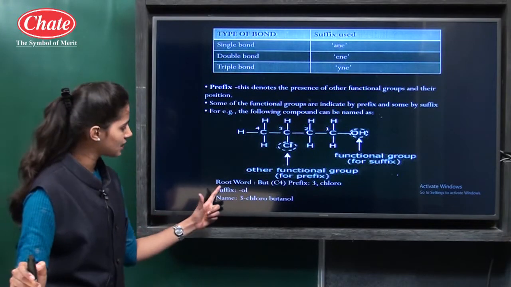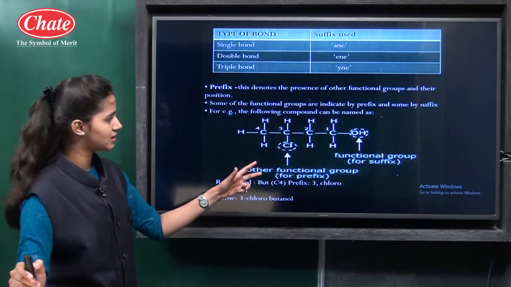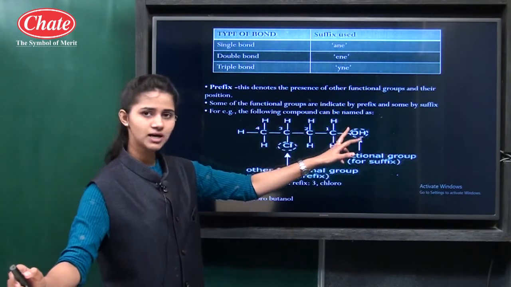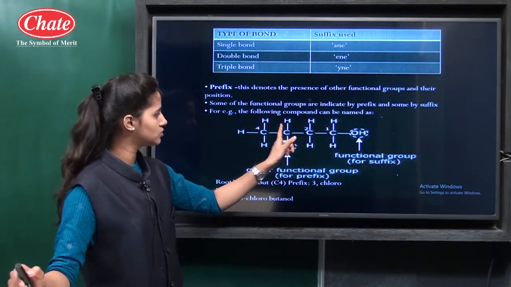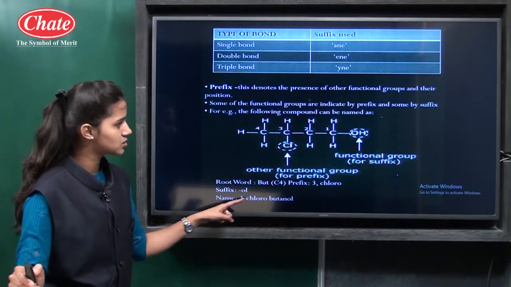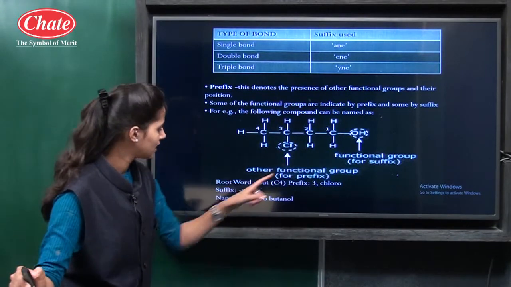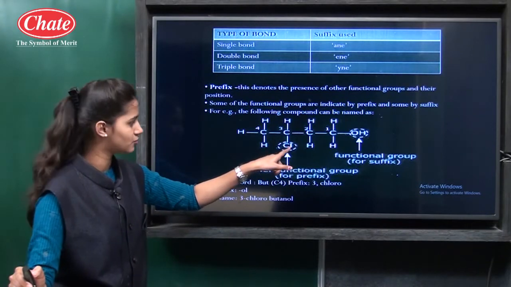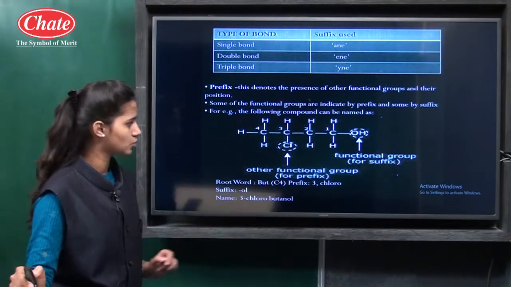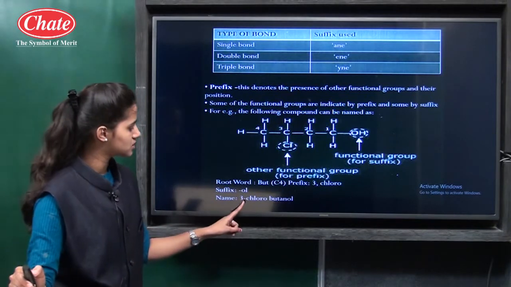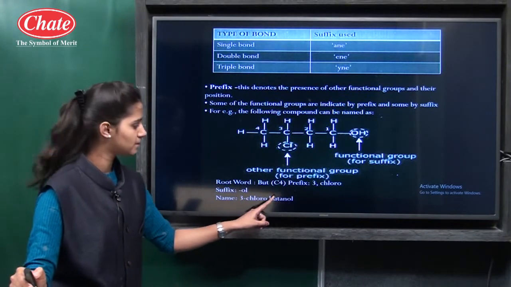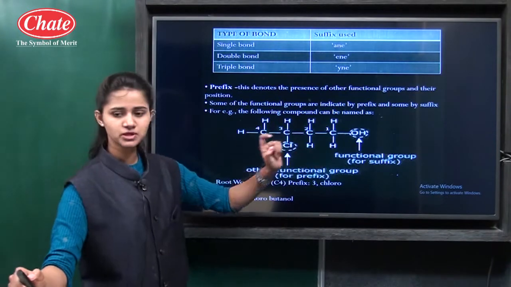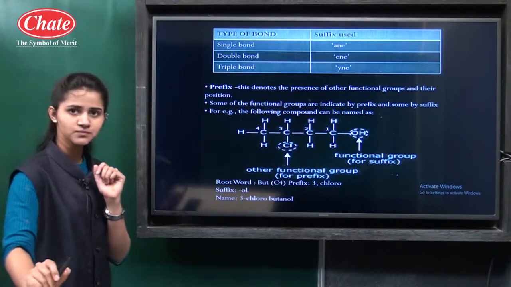Firstly we have identified the root word, then we have labeled the chain in such a way that the OH functional group will have the lower number. So 1, 2, 3, 4. Suffix is ol for the alcohol, and chlorine is also a functional group. For chlorine the prefix is chloro. So the name of this compound is 3-chlorobutanol. The alcohol group is attached to the first carbon atom, so there is no need to mention it.